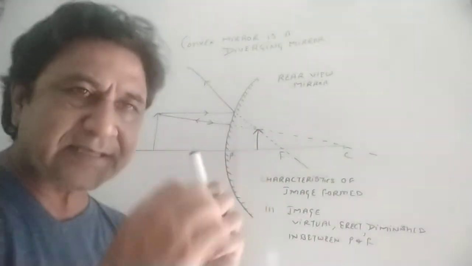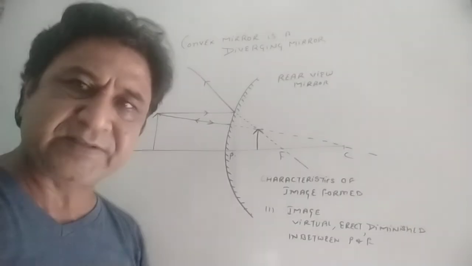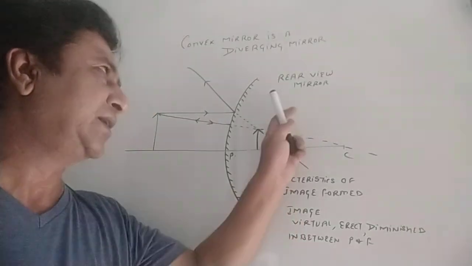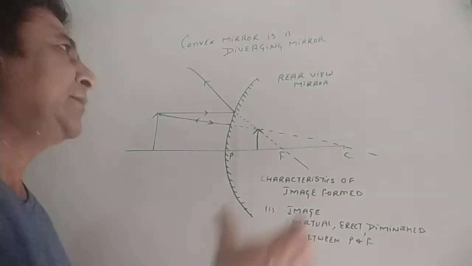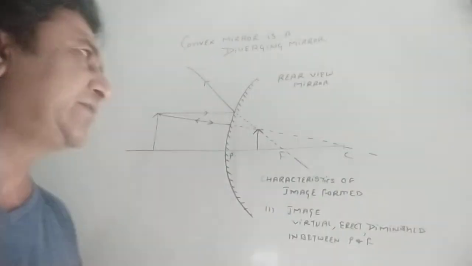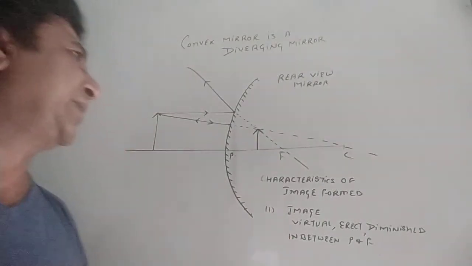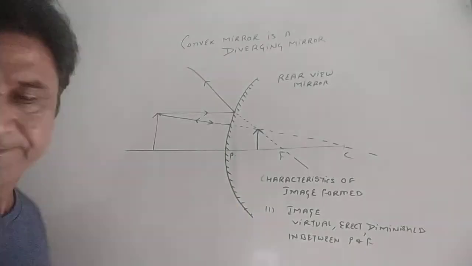But it is always written that this mirror is actually not giving the correct distance of the images formed. So we should be careful to see back. We use the rear view mirror for back traffic, but it is not giving the perfect distances to you.